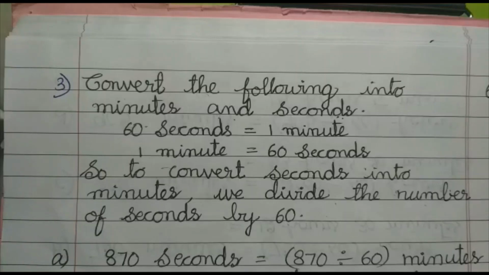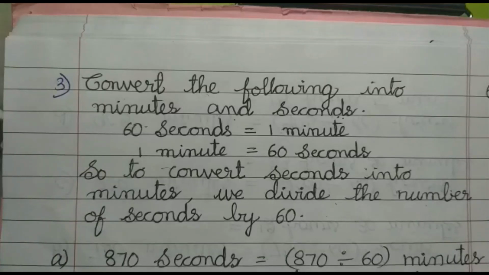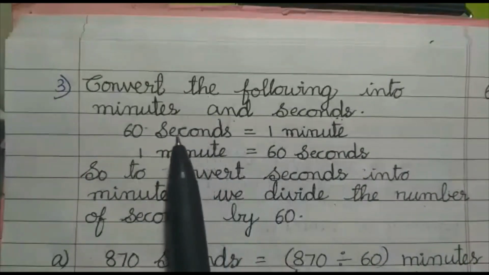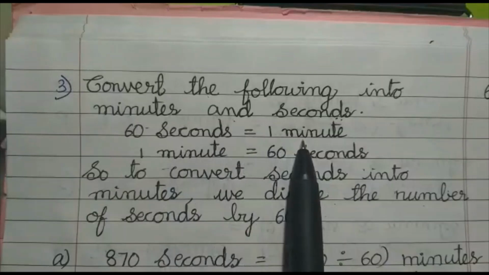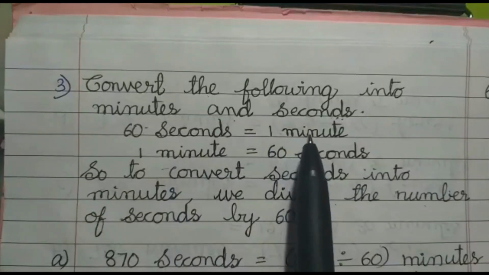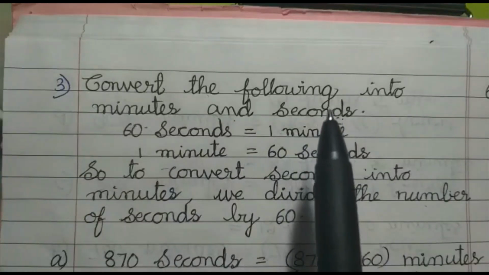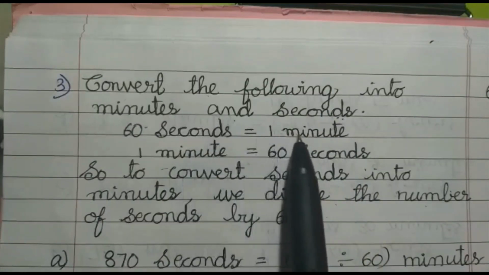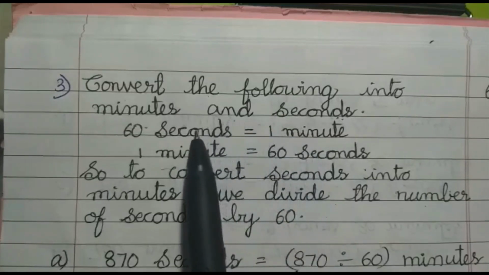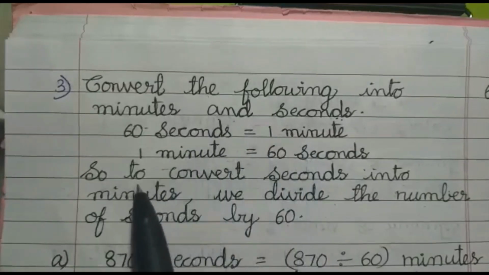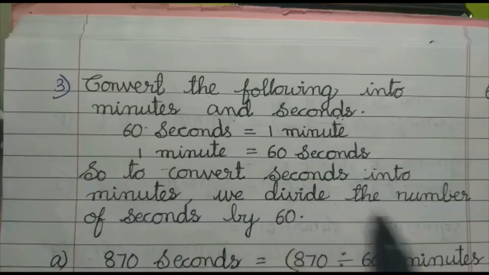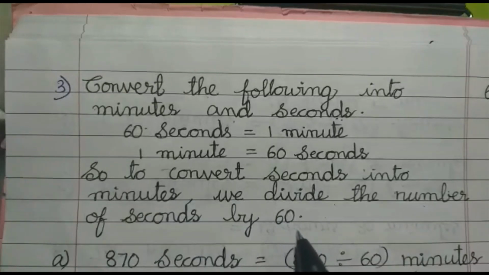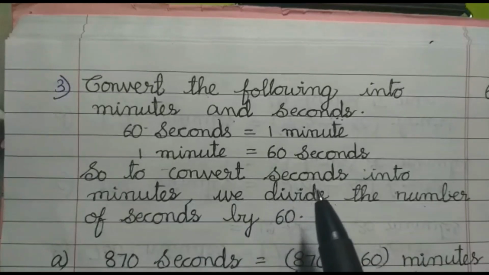Okay, 1 minute equal to how many seconds, children? It is 60 seconds. Okay, 1 minute equal to 60 seconds, or else we can write 60 seconds equal to 1 minute also. So when you are converting the smaller unit to bigger unit, what we discussed previously, we have to divide. So here seconds is a smaller unit and minutes is a bigger unit, so you are converting seconds to minutes, right? So to convert seconds into minutes, we divide the number of seconds by 60. Why are we dividing by 60? Because 1 minute equal to 60 seconds, right?